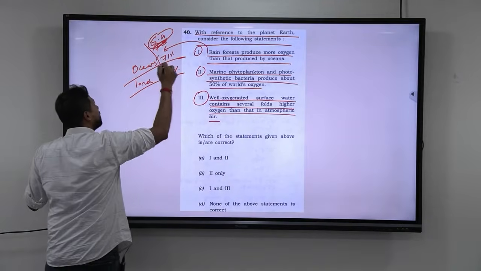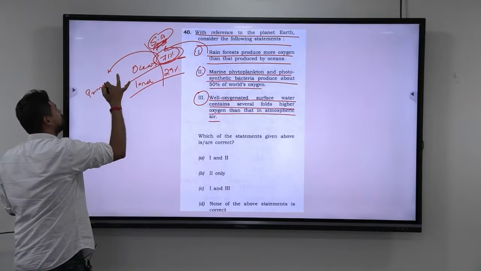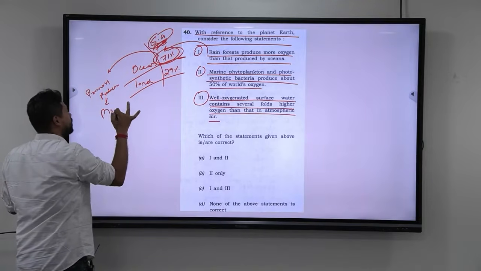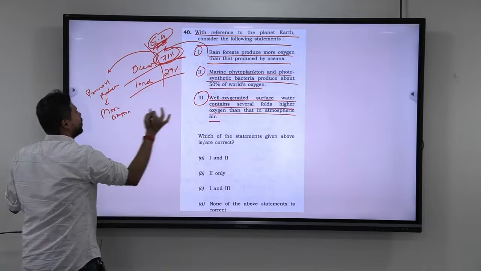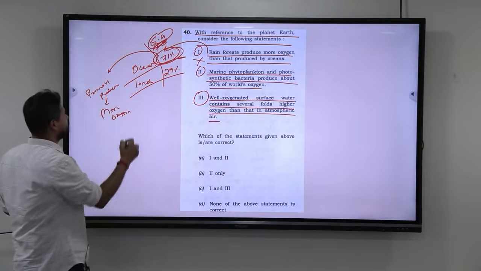If oceans form 71%, automatically they will have a lot of primary producers. They will have a lot of primary producers that can produce more oxygen. So with that we can say that this statement is wrong. Next, let us come to the next statement.